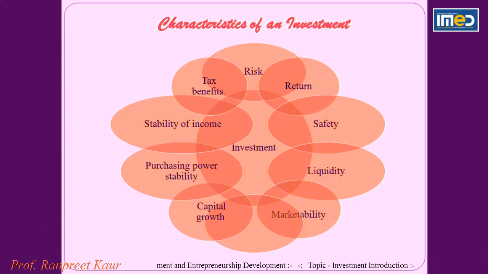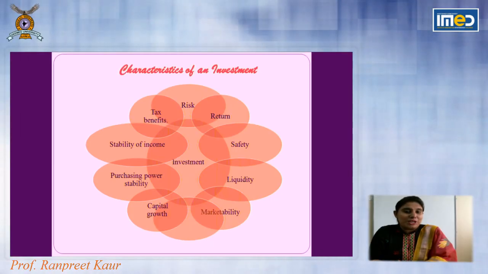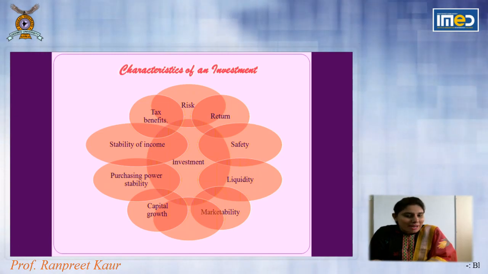First of all, we say risk. Risk and return are an inseparable part of investment, because sometimes we just want to minimize our risk. We want to go for risk management and we choose an investment option. A simple example: suppose I opt for an insurance scheme, maybe an endowment policy of insurance, my objective is that I want risk management also.